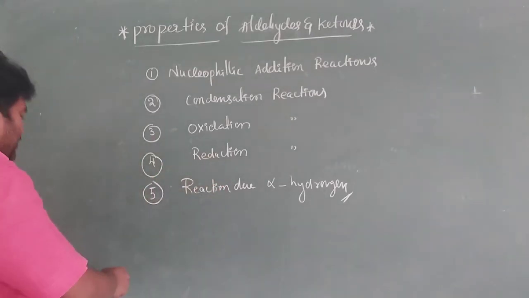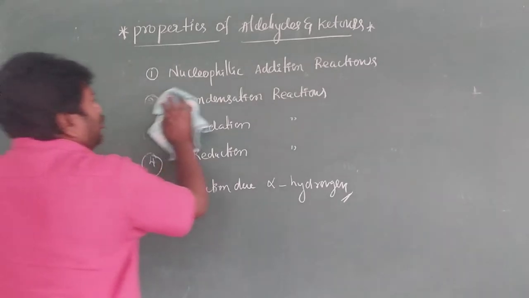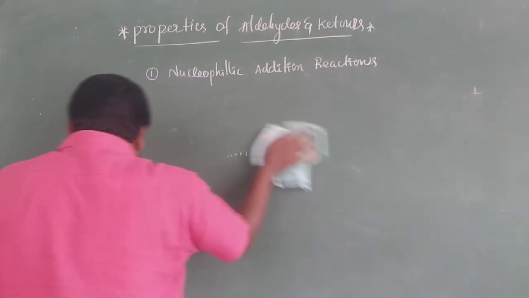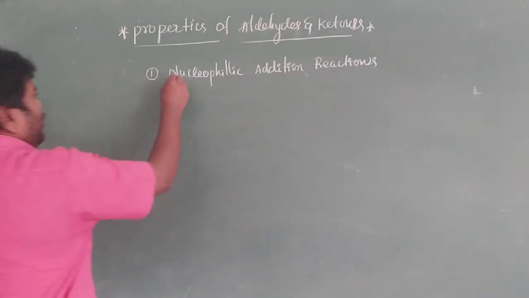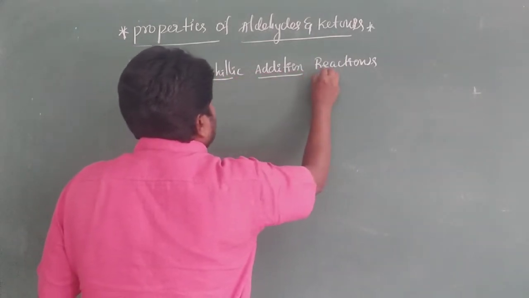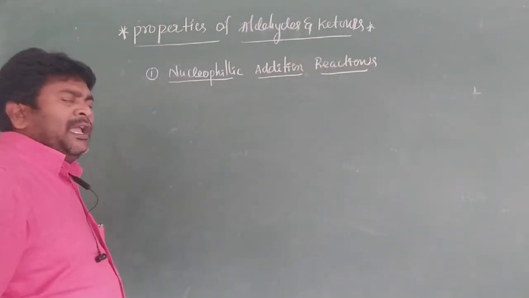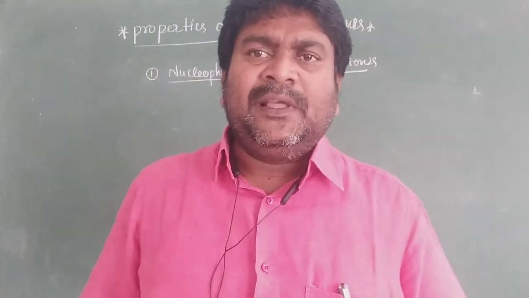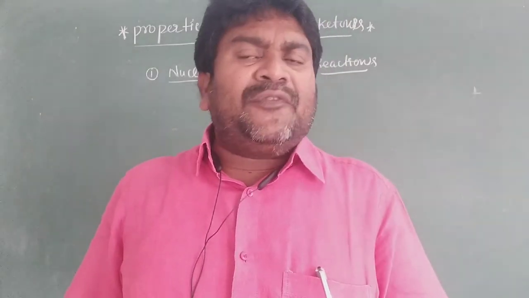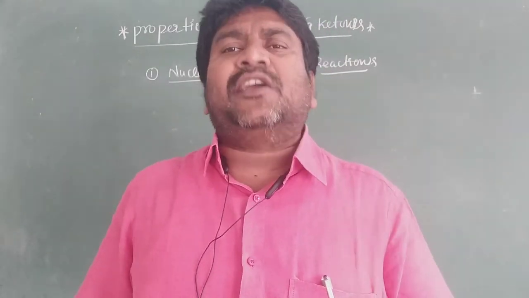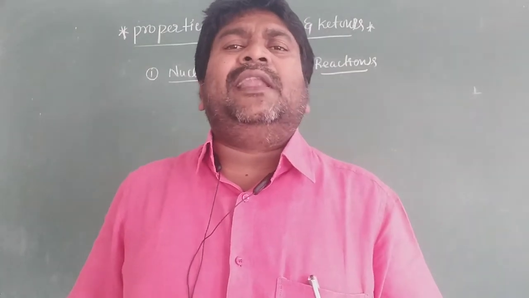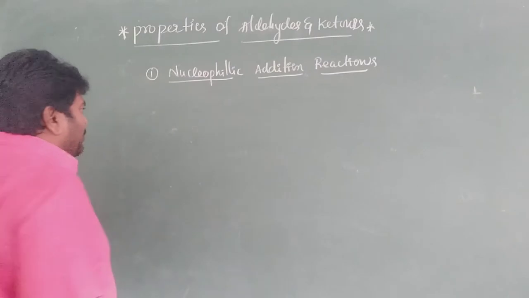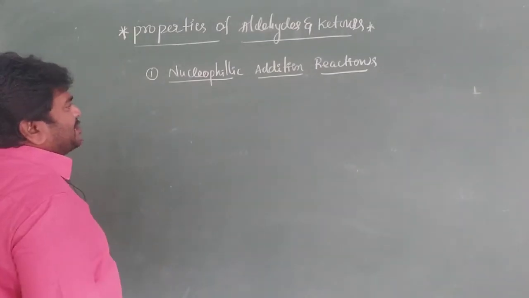Now first of all we will discuss the nucleophilic addition reaction. It is very, very important. We already studied nucleophiles and electrophiles in first PUC, in GOC. Nucleophiles are electron rich compounds, electrophiles are electron deficient compounds. See here, what is the carbonyl group?